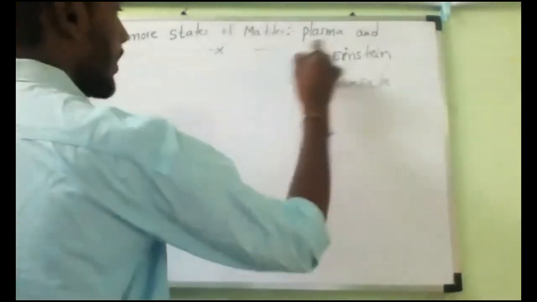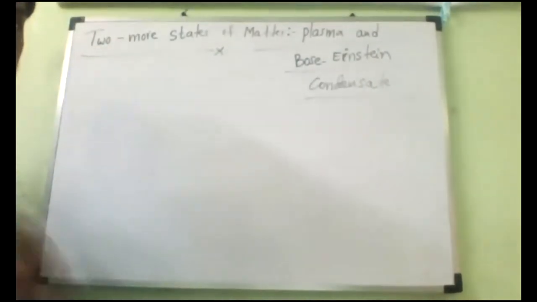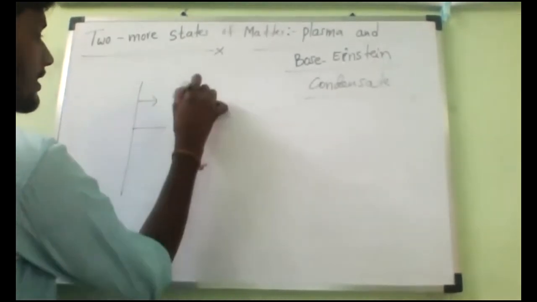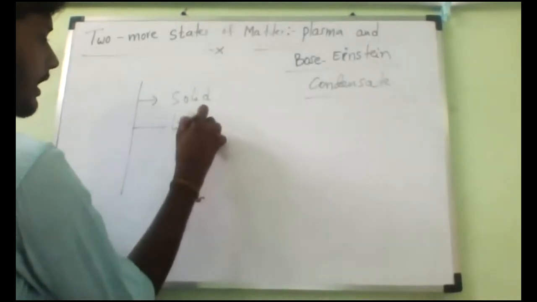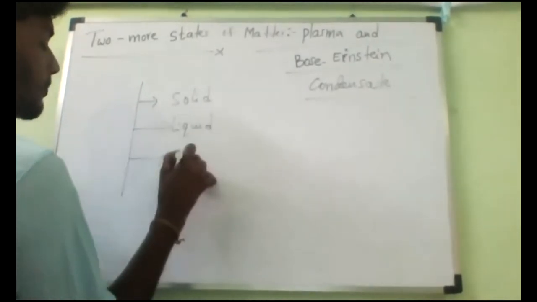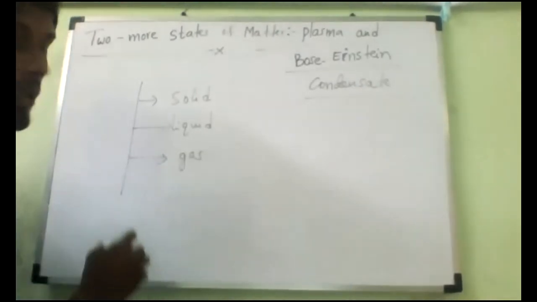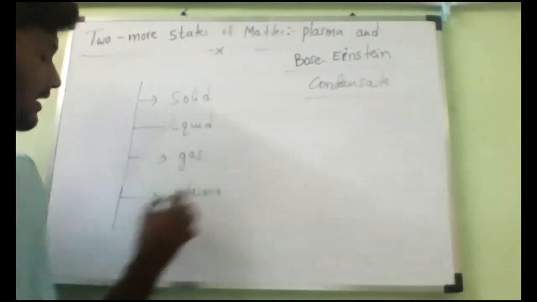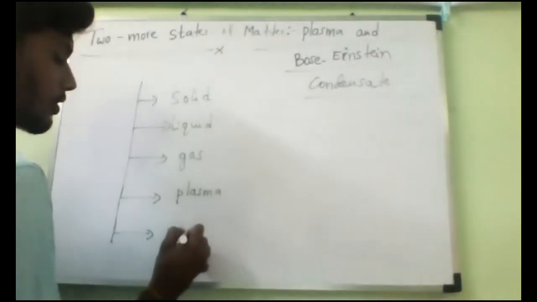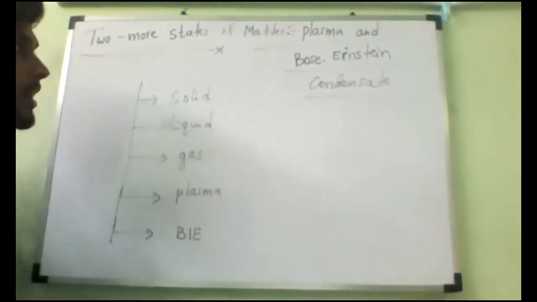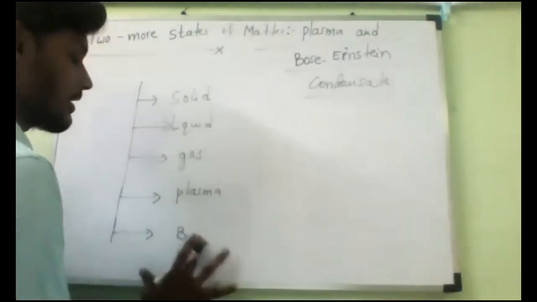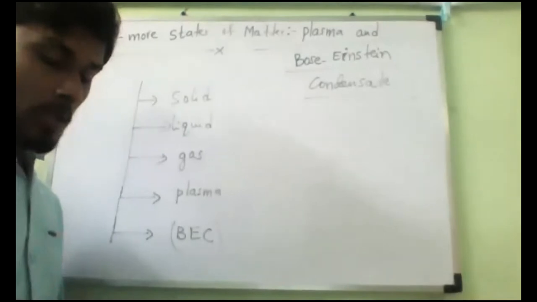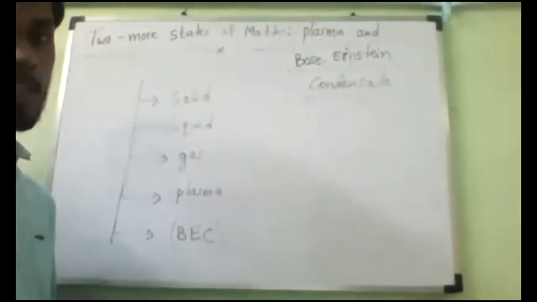Before, we used to say that we have only 3 states of matter: solid, liquid, and gas. But at present, scientists say we have 5 states of matter. The 4th one is called plasma, and the last one is called B-E-C, which means Bose-Einstein Condensate.